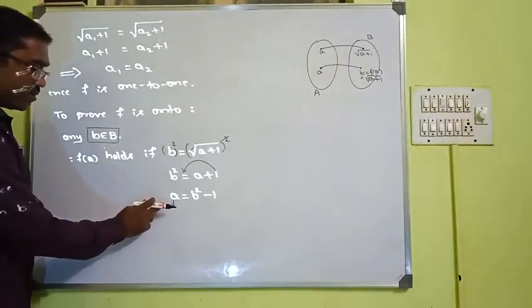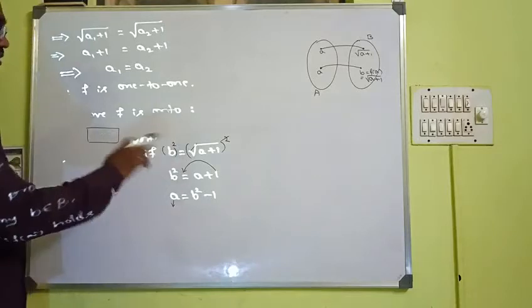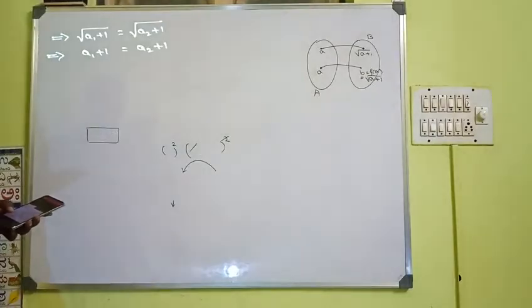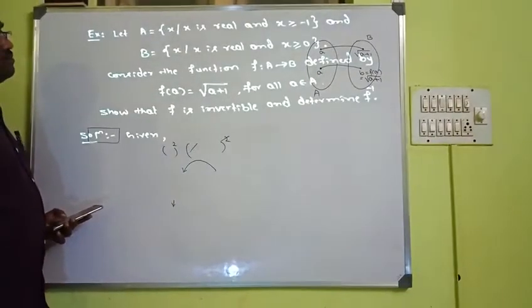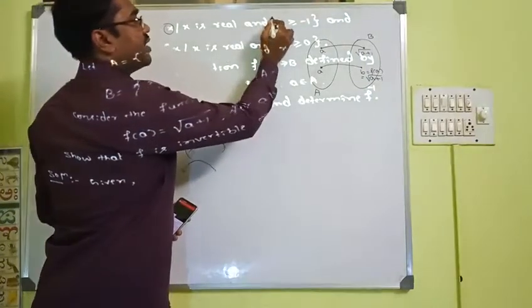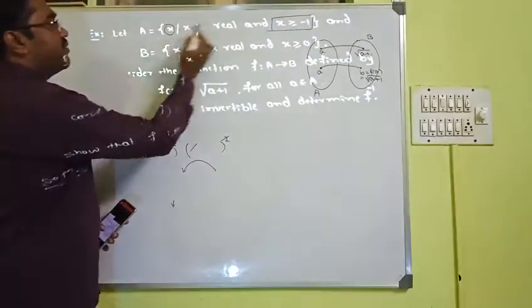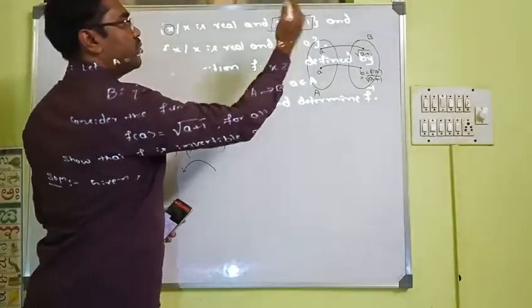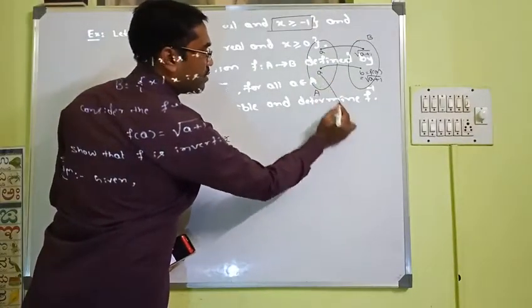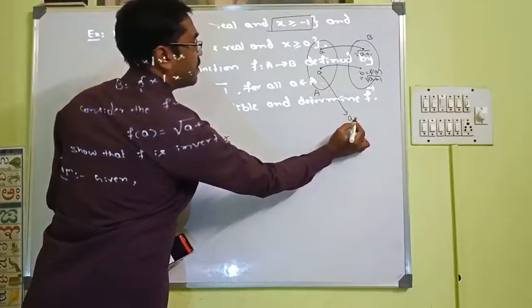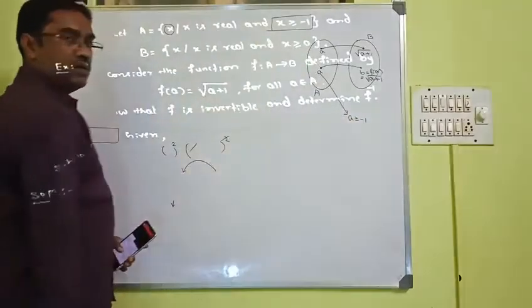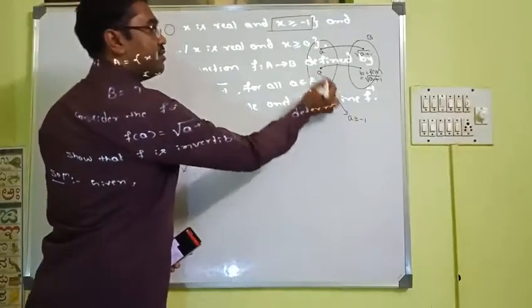To verify this, we need to check the condition of the set A. Let us go back and see what is the set A. Here, it is the set of all real numbers which are greater than or equal to minus 1. So we need to prove this a is greater than or equal to minus 1. If you are able to prove this, then you can say yes, small a is there in capital A.